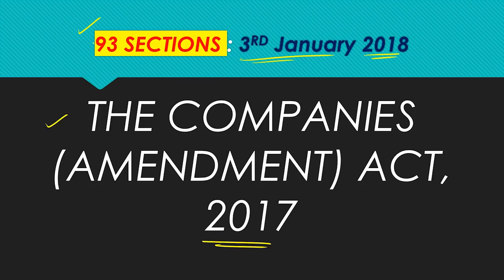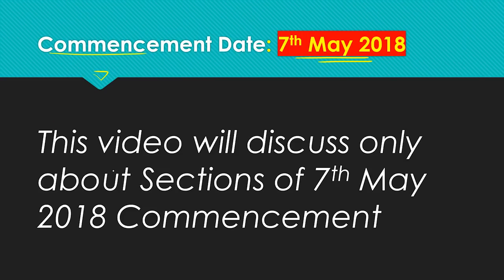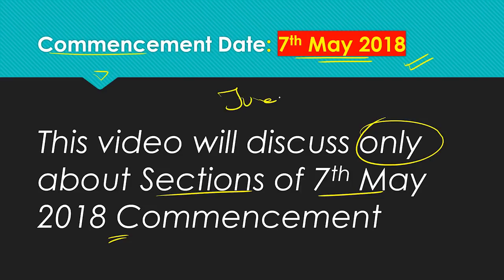So we are not going to talk about all the 93 sections. In this video we will discuss only about the sections of 7th May, the commencement date. So 7th May 2018 a commencement date has come. So this is applicable for the December 2018 exam. But if you write in June 2018, it is very good. You are only going to get more marks. Nobody will cut the marks if you write latest amendment. You only think as a common sense.